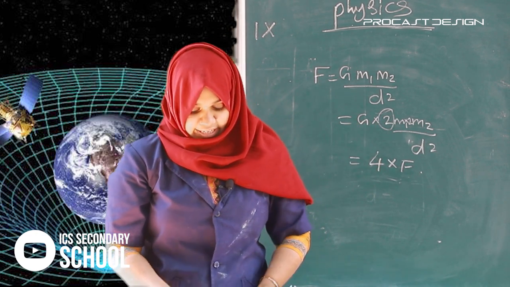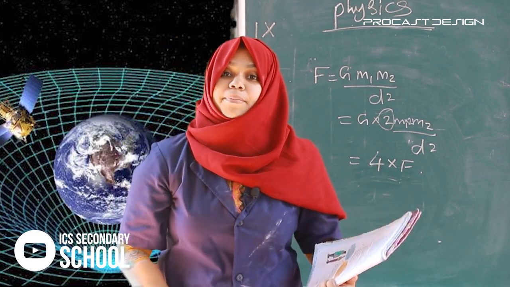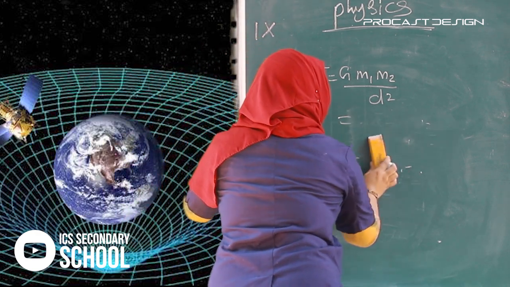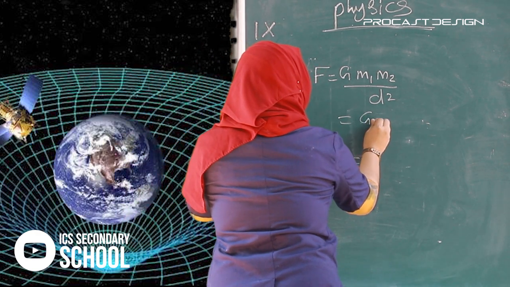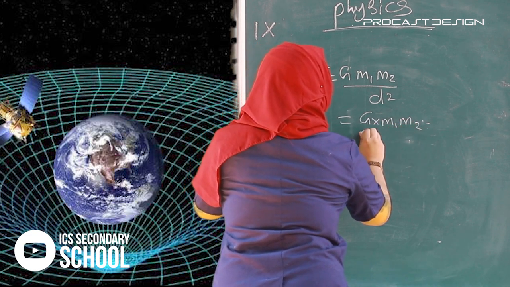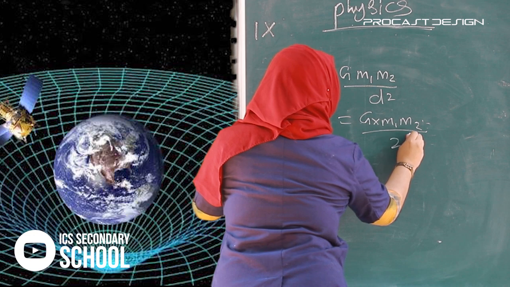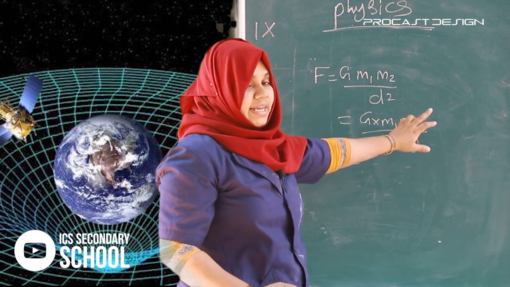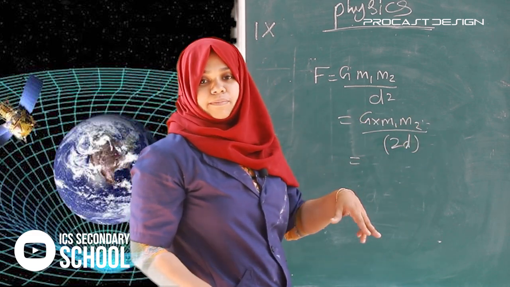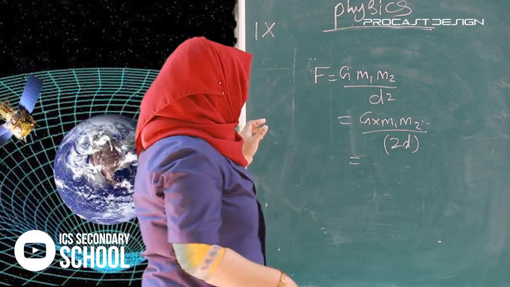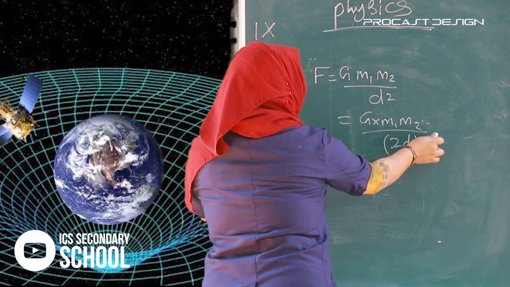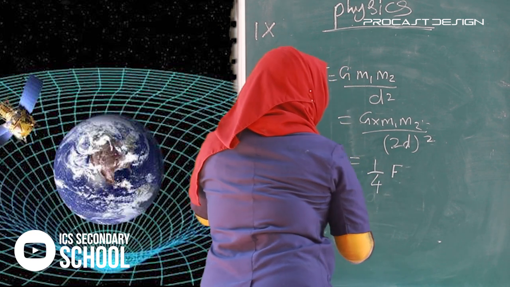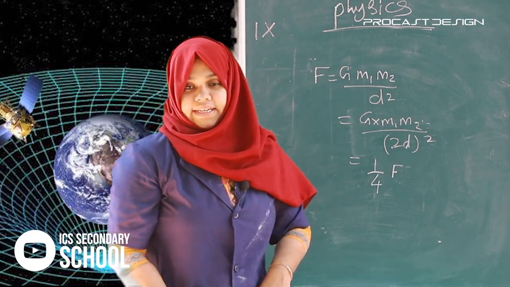Then the third question: what if the distance between the bodies is doubled, with the masses the same? That means 2d. Here remember that it is 2d all square, because it is d square. If d is doubled, you write 2d all square. 2 square means 4. So we get 1 by 4 F. Is it like that?